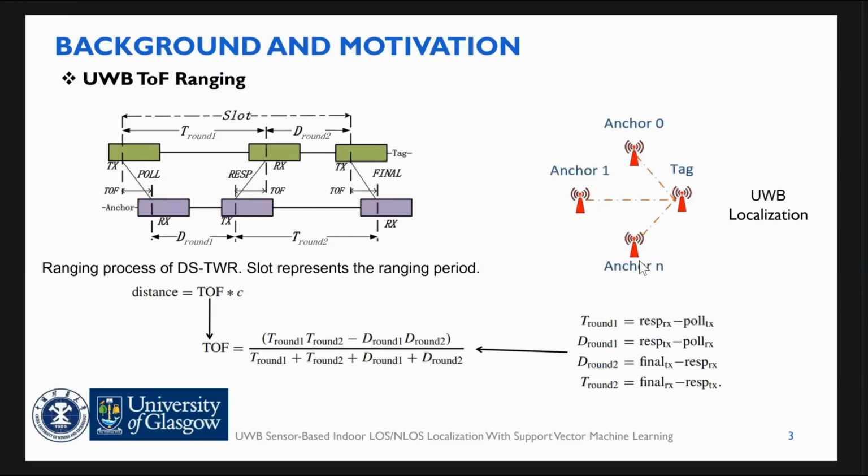We use UWB ranging technology based on signal time of flight by recording poll frame, response frame, and final frame transmission and reception time between different anchors. We calculate the signal time of flight using the formulas and further determine its distance. When the number of anchors is more than 3, we use the least squares method to estimate the coordinates of the unknown point.